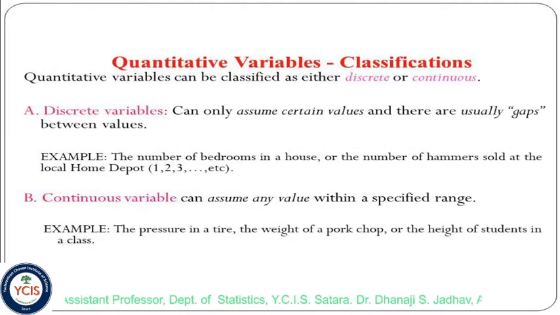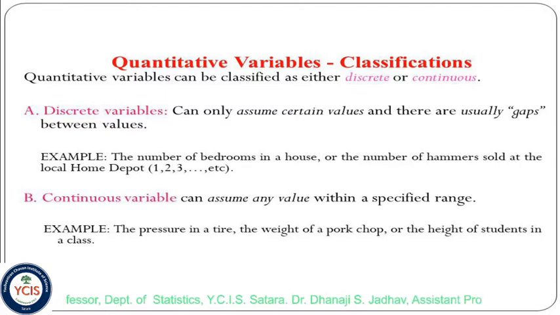A quantitative variable is further classified into two parts. The first one is discrete variables, which can only assume certain values, and there are usually gaps between values. Examples: the number of items in a particular box, the number of children in your house, the number of bedrooms in your house, or the number of hammers sold at the local home department. That means a count is a whole number, and this is the discrete variable.